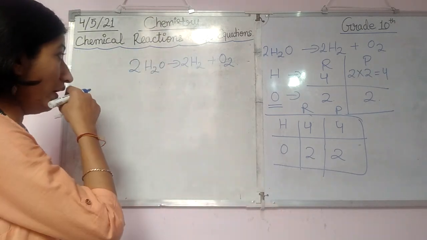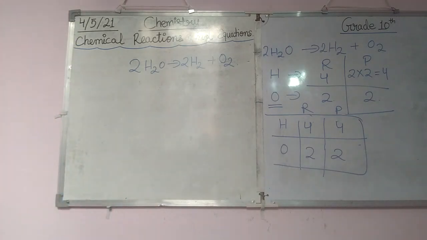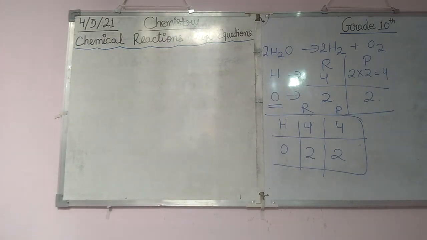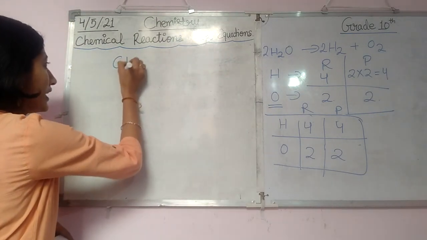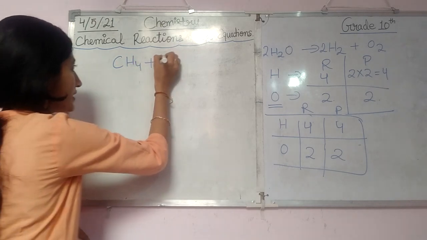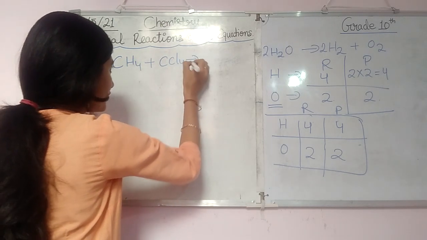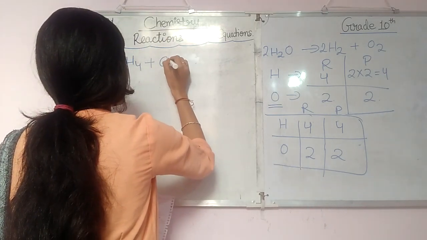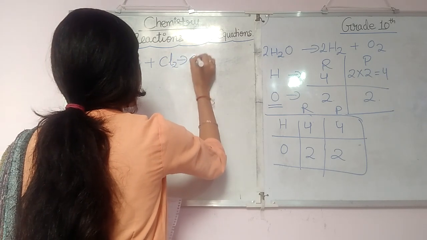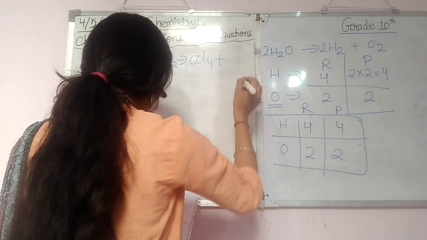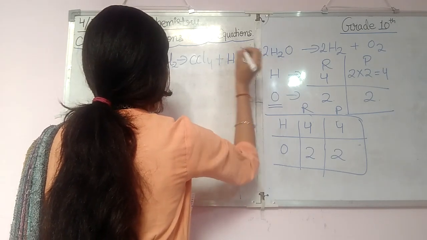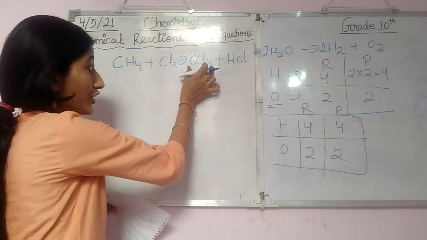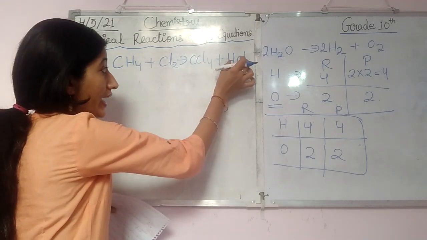I have one more example for you. Let's go into that also. Then I hope you will get some idea. Suppose we have CH4 plus Cl2 changes into CCl4 plus HCl. What is the reaction here? Methane plus chlorine changes into CCl4 and HCl.